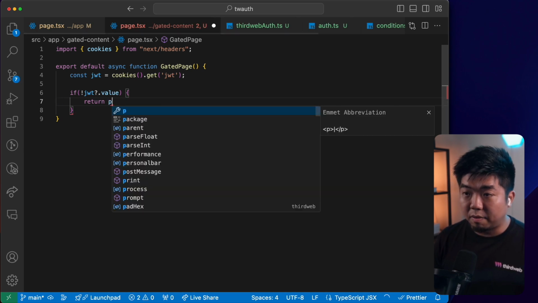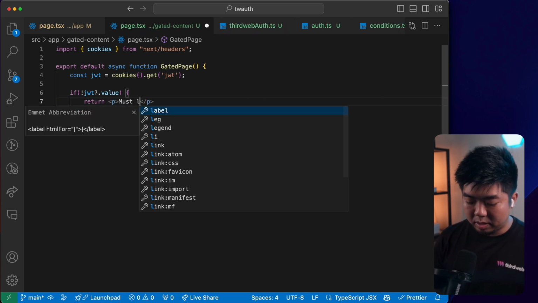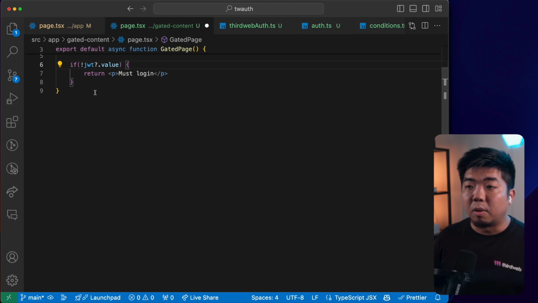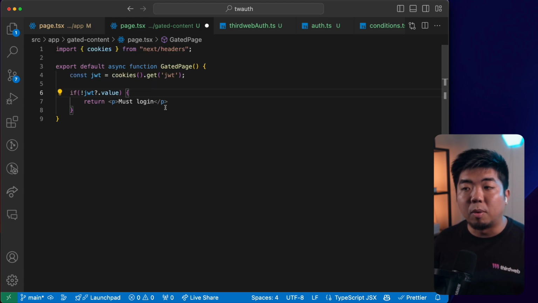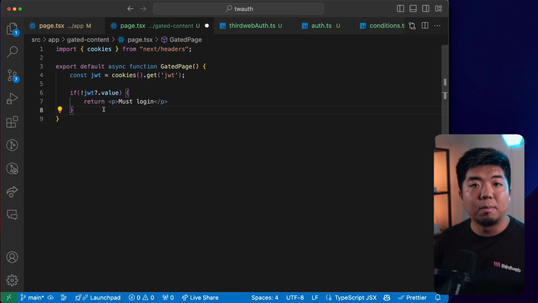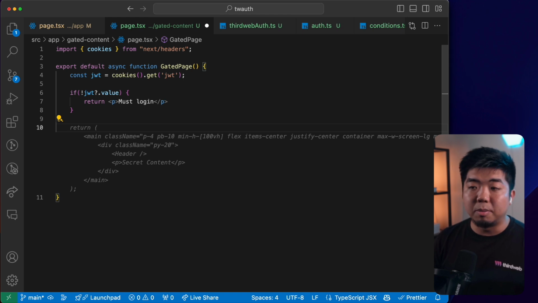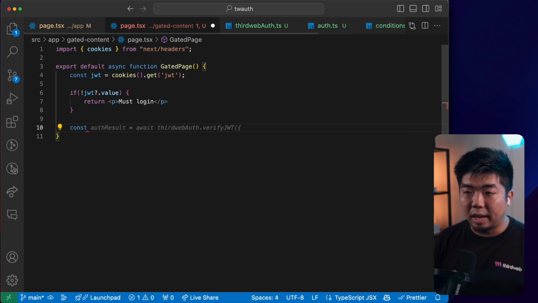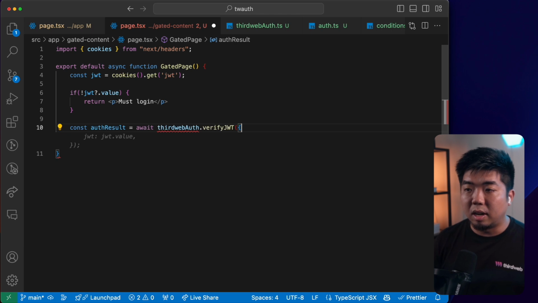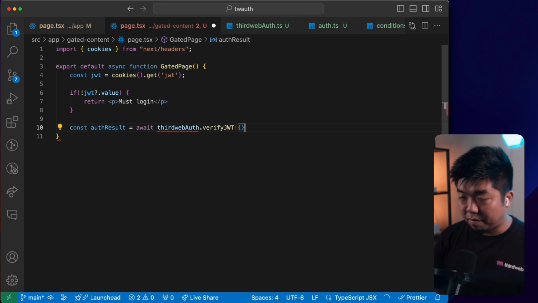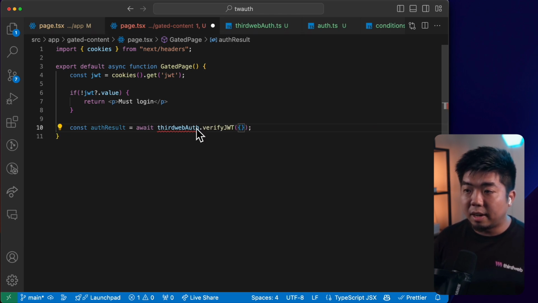So for now, we'll just say must log in. We're going to return a component where they have to go to the login page if there is no JWT value, because we need them to sign in in order to check to see if they're verified. Then we'll verify the JWT if there is one. So we'll get our auth result, again from thirdweb auth. We're going to verify the JWT here.